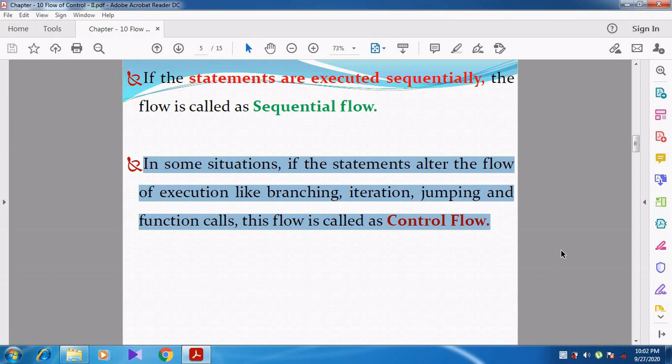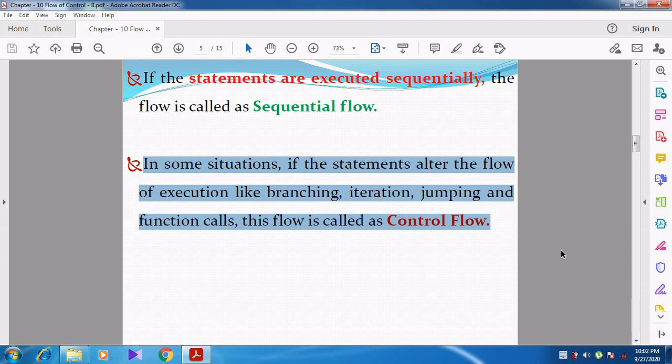Sometimes after executing line number 2, we may execute line number 5. Sometimes after line number 2, we execute 3 and 4, but we will not execute line number 5; we directly go to line number 6. So in some situations, some statements are executed and some statements are not executed. We are going to alter the flow of instructions. We are going to execute the set of instructions not in a perfect sequential order. We are going to alter it.